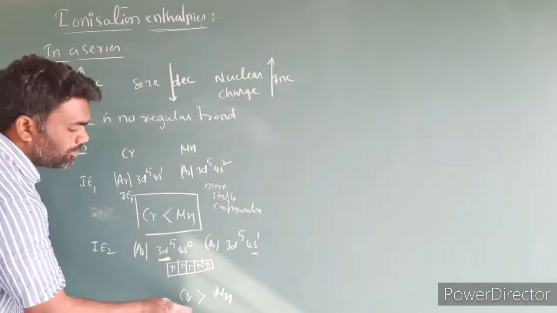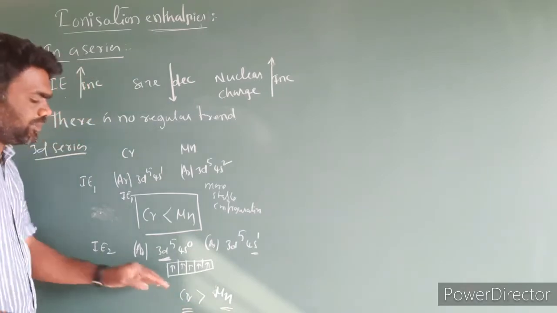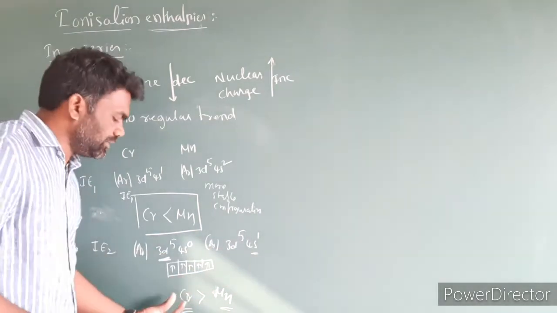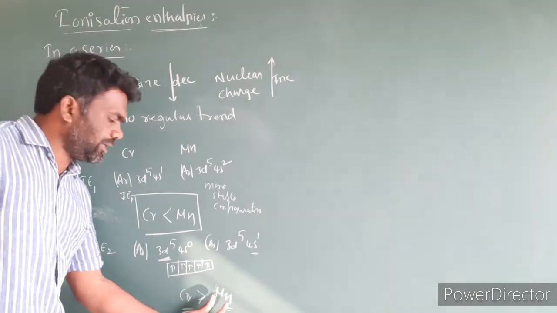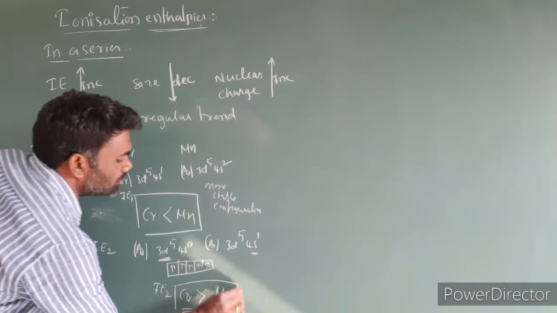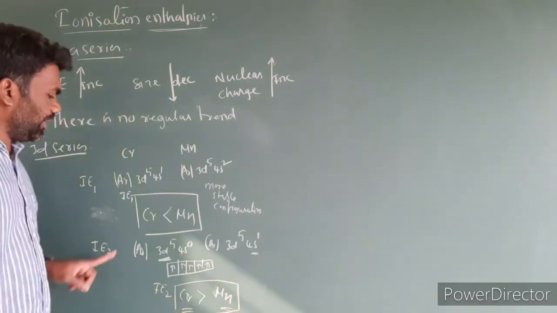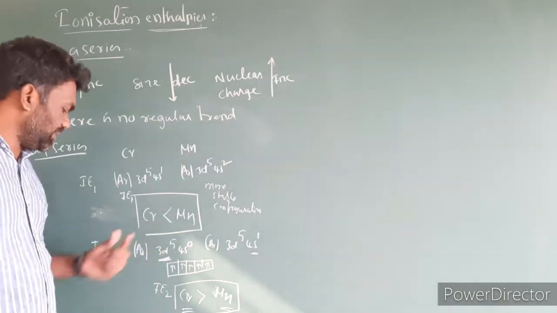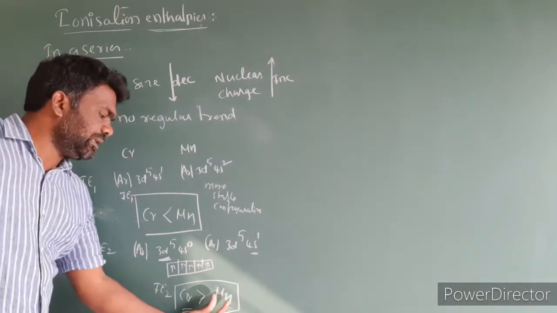Here chromium IE2 is greater than manganese. Manganese should have the higher value, but here chromium has a higher value compared to manganese. This is IE2. Compare IE1 and IE2. IE1 of chromium is less than manganese, but IE2 of chromium is greater than manganese.